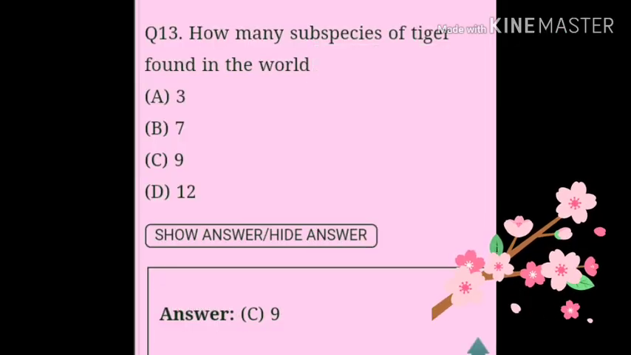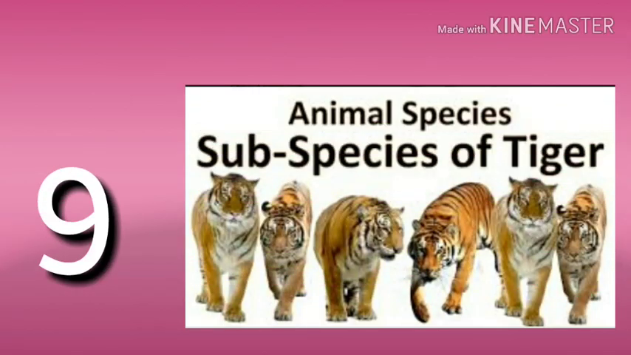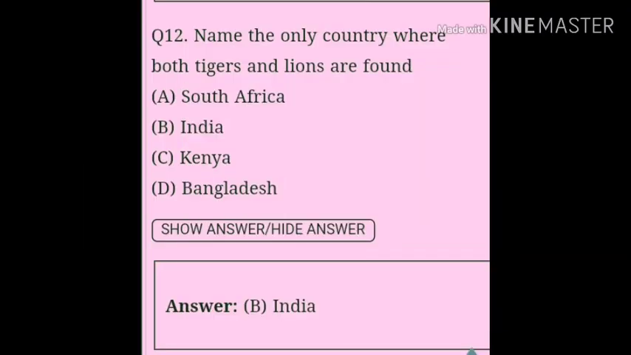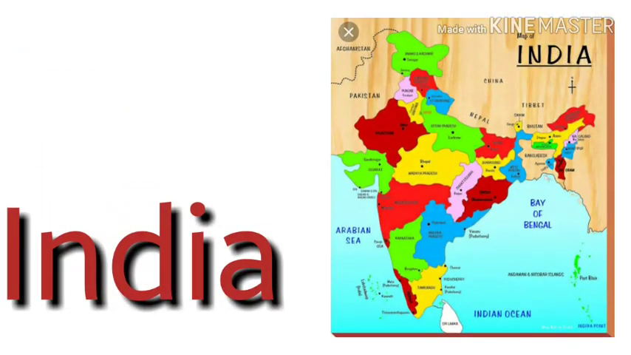Question: how many subspecies of tiger are found in the world? Answer: 9. Question: name the only country where both tigers and lions are found. Answer: India.